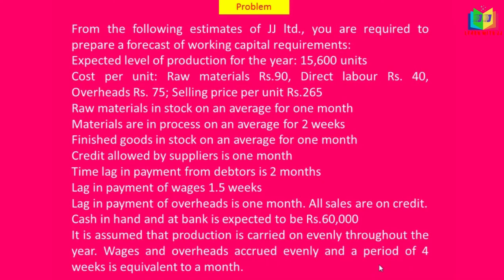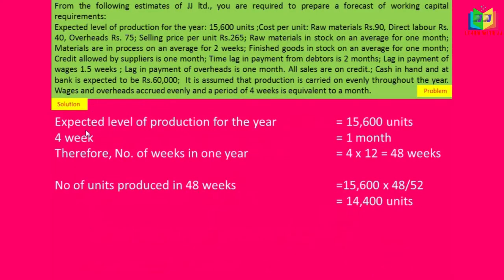Okay, let's start doing the problem. First we'll write the expected level of production for the year. It is 15,600, given in the problem. This is for 1 year, which is 52 weeks. Now we have to calculate for 48 weeks, because 4 weeks is equal to 1 month, as given in the problem. Therefore, the number of weeks in a year is 48 weeks. So the production is to be converted for these 48 weeks. So, 15,600 into 48 divided by 52 will get 14,400. This is the production for the 48 weeks.